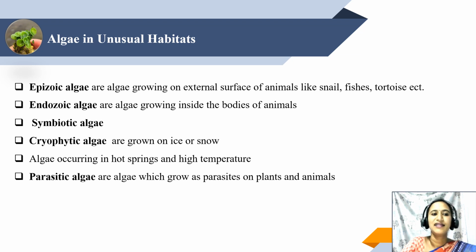And can you imagine algae growing in snowy regions, icy mountains, hot springs, or very high temperatures? Yes, scientists have identified algae growing in such conditions. They are called cryptophytic algae.